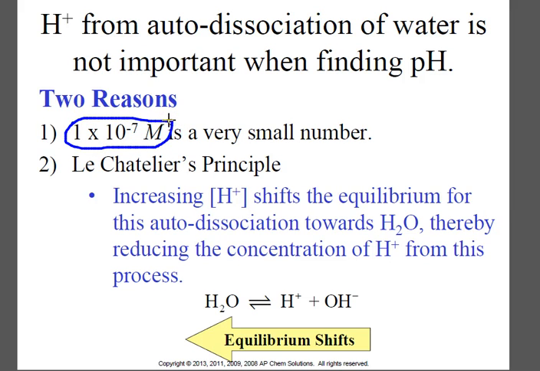However, that is not important in anything other than pure water. So if there is anything else in there other than pure water, that amount of H plus that's formed from the water is not important when finding pH. Okay, I'm not saying that it's not important overall, but if you're trying to find the pH, you need to focus on what was put into the water, not the fact that there was some H plus in there when the water was added. Because 1 times 10 to the negative 7 is a very small number. It's not going to affect your pH that much if you have something else in the water.